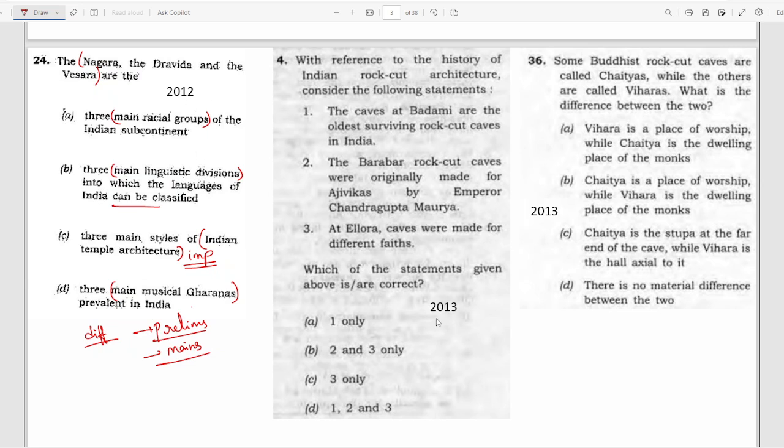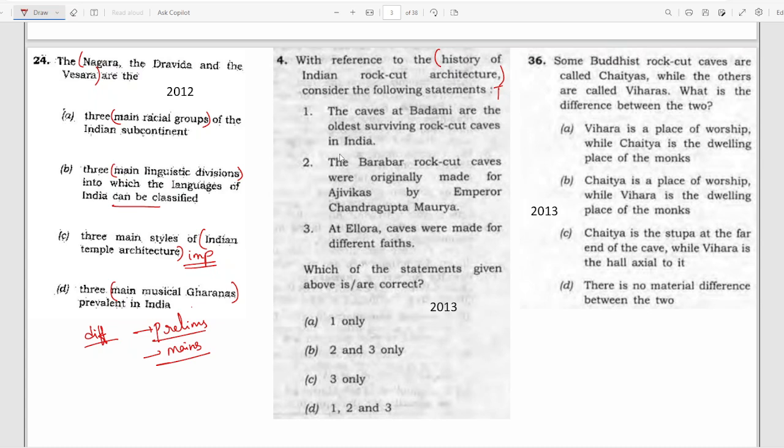Moving to the next question, 2013 question. With reference to the history of Indian rock cut architecture. Again, there is this clear-cut hint here, history of Indian rock cut architecture. Consider the following statements. So, history of Indian architecture becomes very important. And this is the topic.